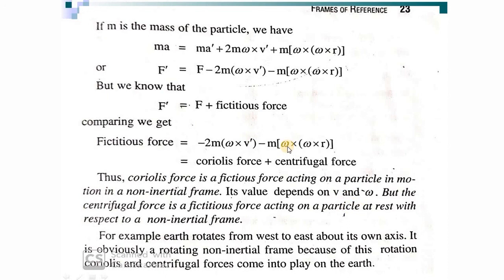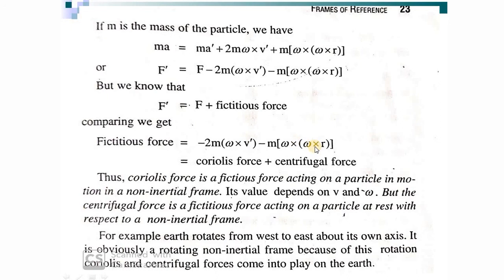So it is very important. It is again a question that is frequently asked. What is the pseudo force observed on a particle which is moving in a non-inertial frame? It is the Coriolis force. Its expression is minus 2m omega cross V prime. And the pseudo force acting on a particle at rest in a non-inertial frame is what? It is m omega cross omega cross R, which is m omega square R, the centrifugal force.